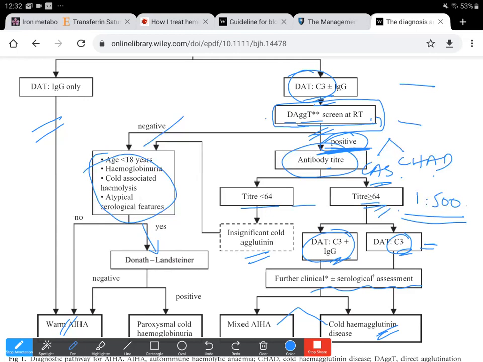And for this, they had mentioned earlier that the sample needs to be received in EDTA, and it should be either transported in EDTA at room temperature, or if it is received in EDTA, it should be warmed to 37 degrees centigrade in a water bath for 1 hour before testing. So this warming of the sample for 1 hour before testing is a prerequisite to testing for the antibody titer.